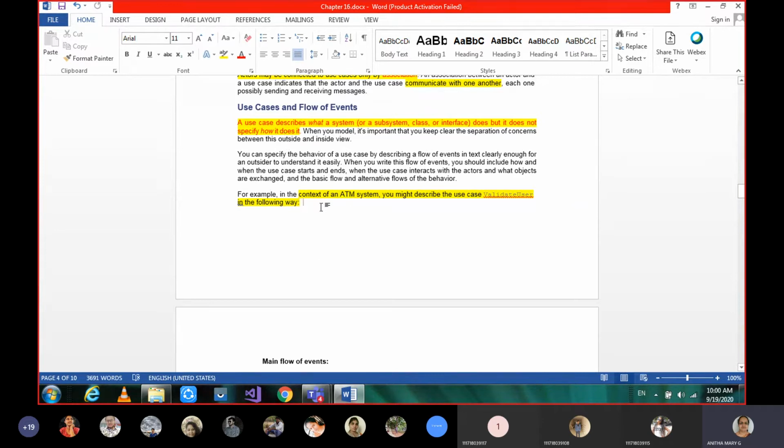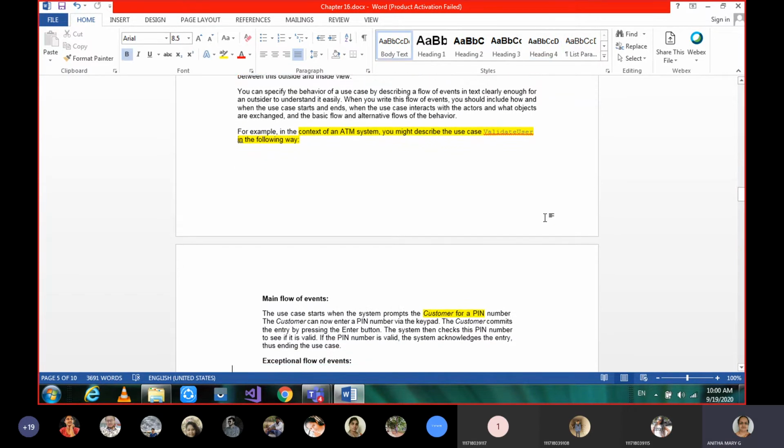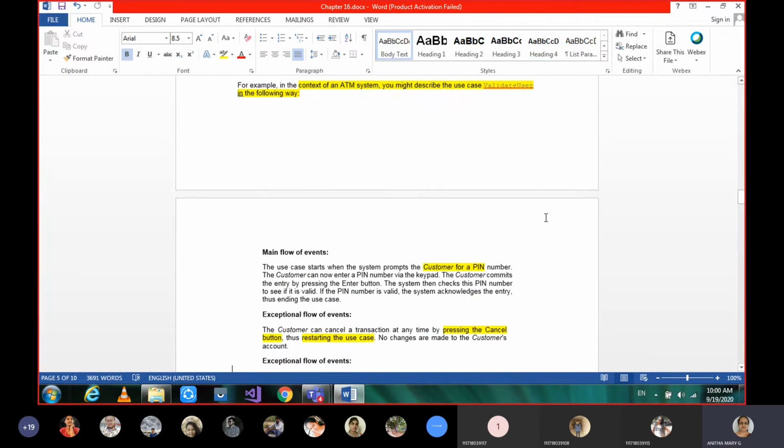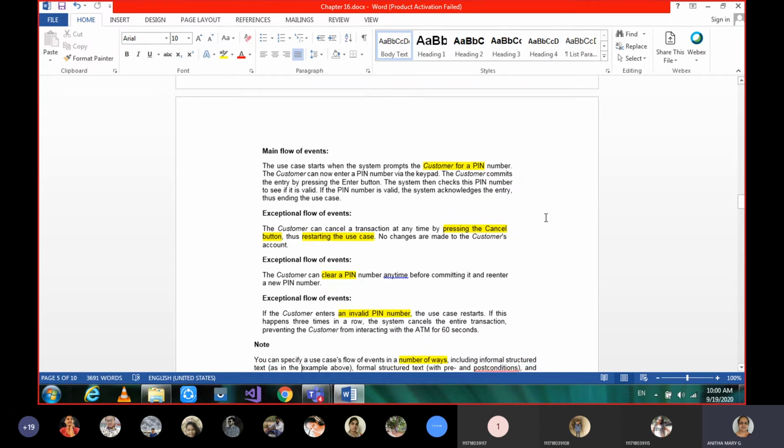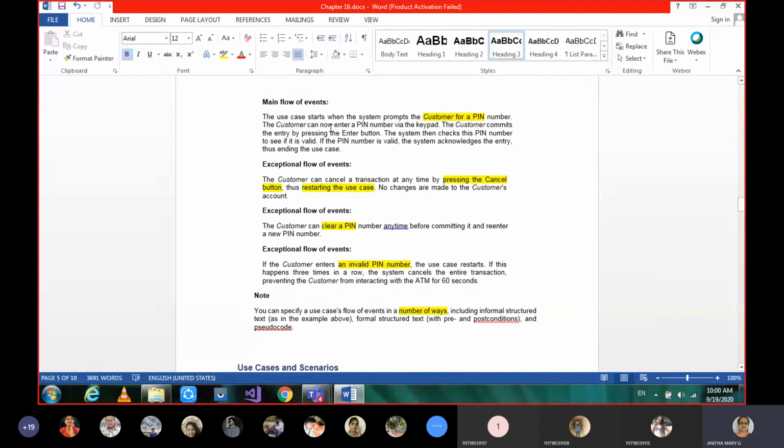Here, when we use the context of an ATM system or ATM machine, in order to validate a user, it may have many things. We can talk about the main flow of events or the exceptional flow of events. Let's see each one in detail. So what is the main flow? The usual flow when any user, and many users may be using the ATM system daily. What most of them do, that is what we call the main flow.